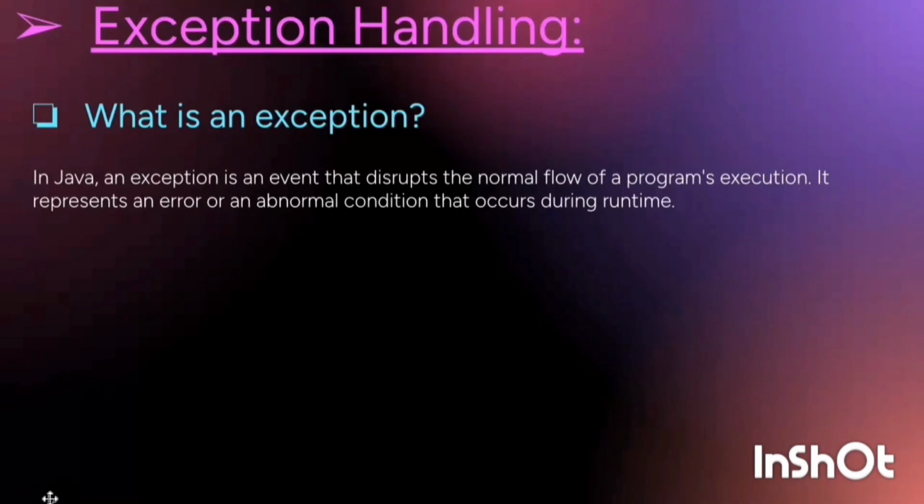What is an exception? In Java, an exception is an event that disrupts the normal flow of program execution. It represents an error or an abnormal condition that occurs during runtime.